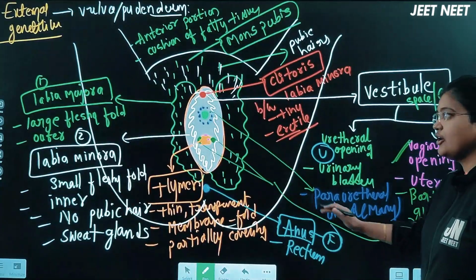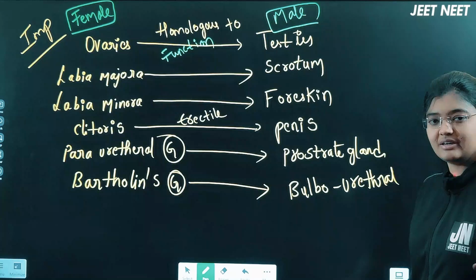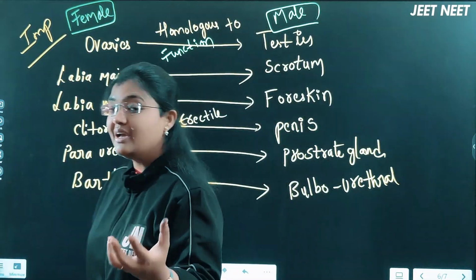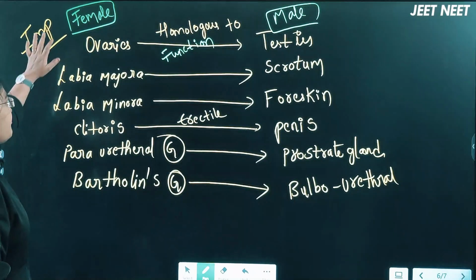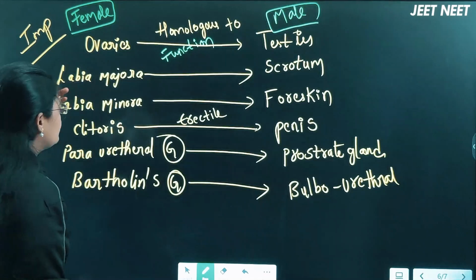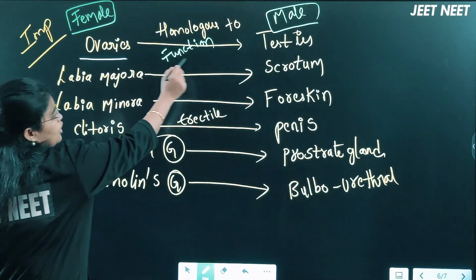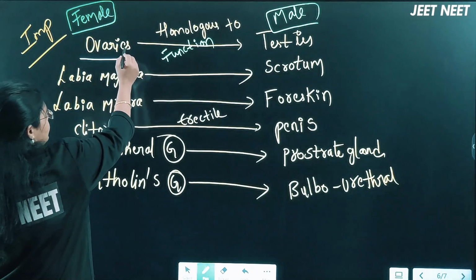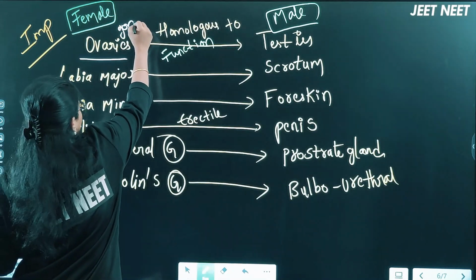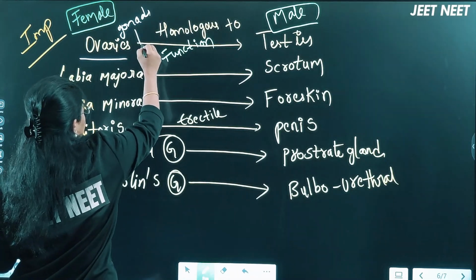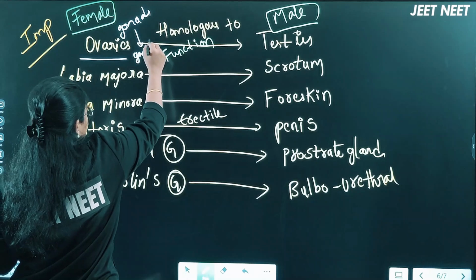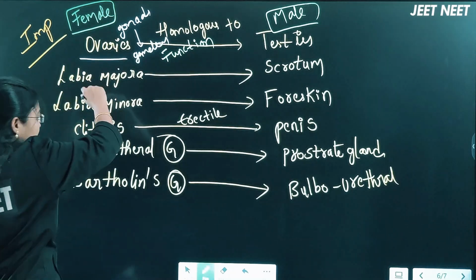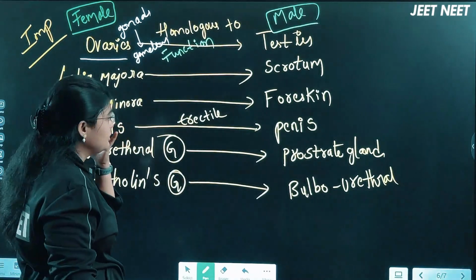External genitalia. Now we will discuss one more very important point, which you will find most of the time in MCQs: the female and male structures that are homologous. Ovaries are homologous to the testes in the male. These are the gonads, which produce the gametes, the ova there and the sperm here.